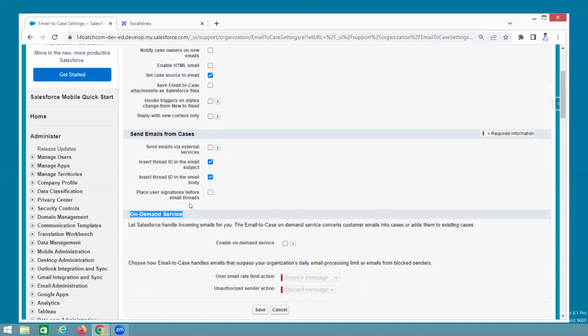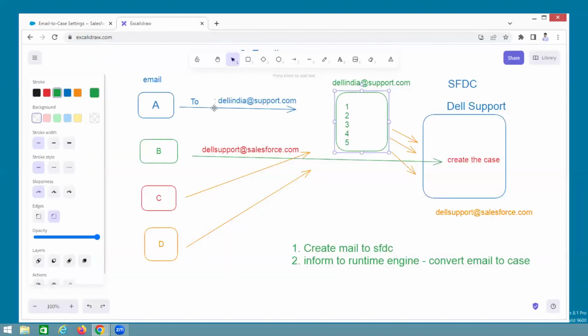Okay. Now in the below section, on demand service. What is on demand? Very, very important. For example, different people are sending email to our Salesforce. I told you, Salesforce itself has no email functionality. Salesforce also purchases the license from Google. Understand why? The email functionality belongs to Google. So Salesforce purchases the Gmail license from Google. So, for example, this is what Dell people required.